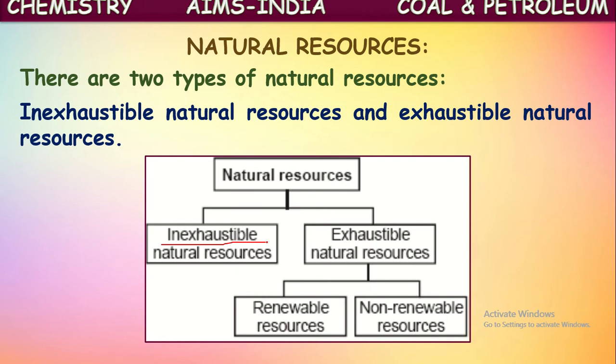Okay, in this way natural resources are classified into two types: exhaustible natural resources and inexhaustible natural resources. These exhaustible natural resources are again classified into two types. They are renewable, means which can be created again by human activities. They are called exhaustible renewable natural resources. And some are there which cannot be created again once finished. Such kind of resources are called exhaustible, natural, non-renewable resources.